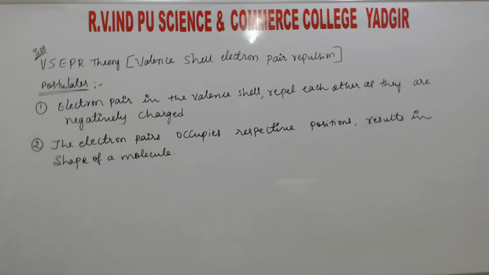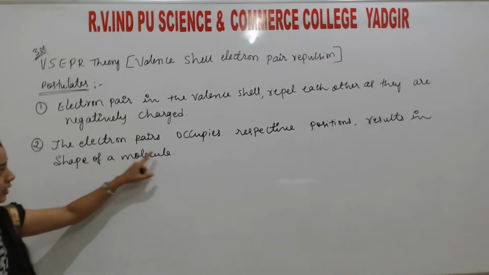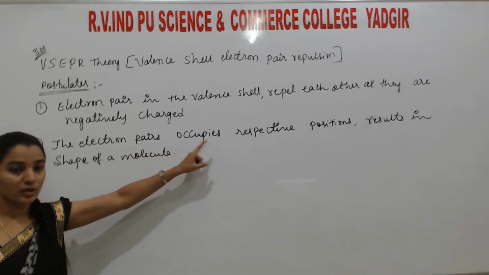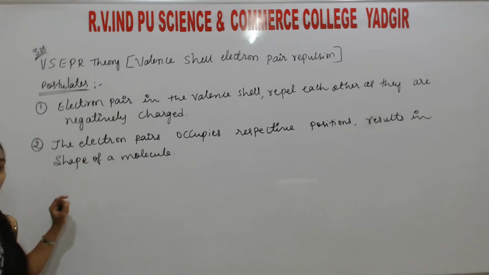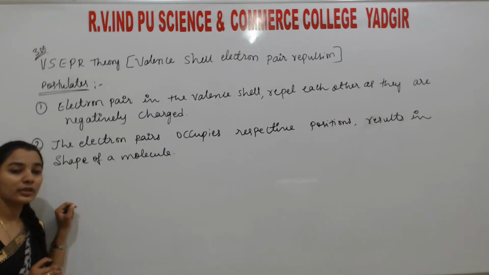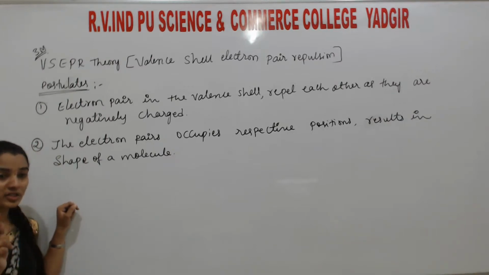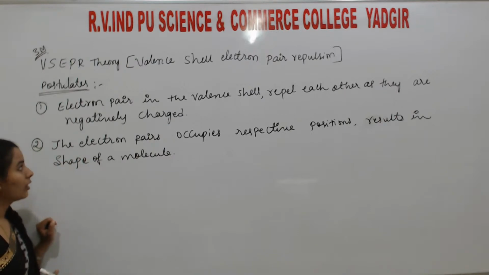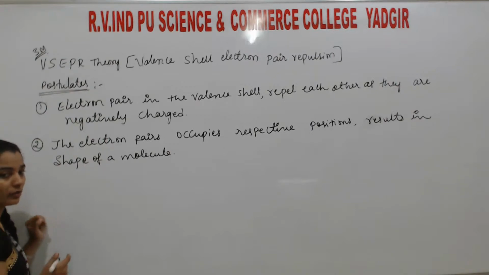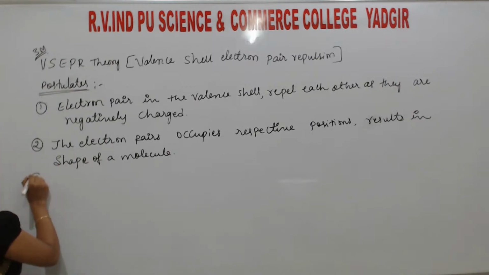Okay, the electron pairs in the valence shell occupy the respective positions that result in the shape of the molecule. The initial drawback of the Lewis concept is that it doesn't explain the shape of the molecule, but this valence shell electron pair repulsion theory explains the shape of the molecule. Of course this also has a drawback, which I will explain later. These are the postulates.